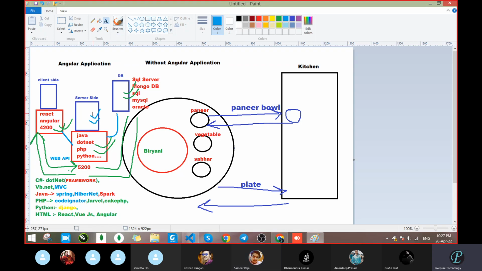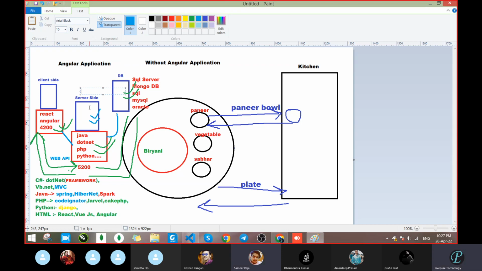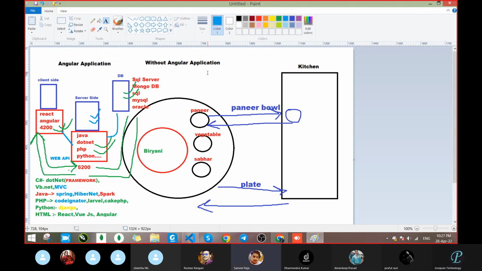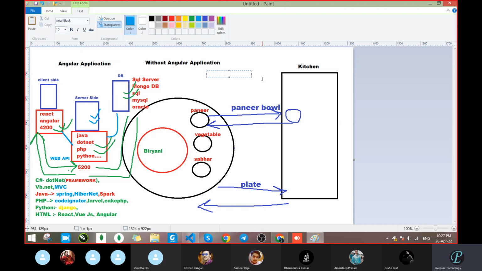What information? The URL of the database, which we need when the server side is contacting the database. Second, the database name. Then the table details.